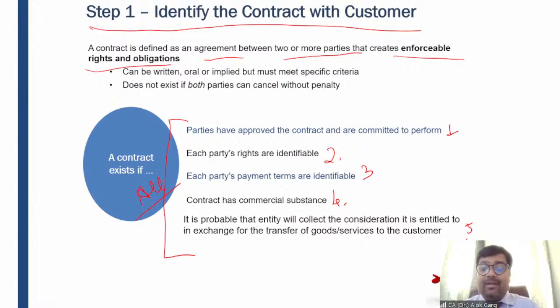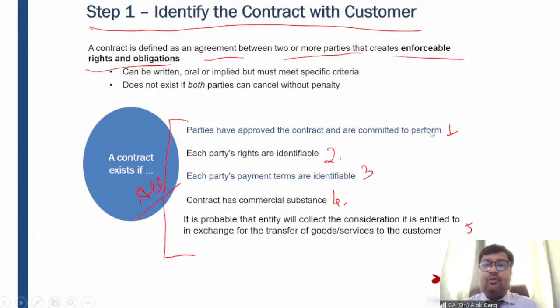It is probable. It means if I'm dealing with a customer who is bankrupt and there is no probability for recovery, can I say that it is a contract with the customer? I cannot say that this is a contract with the customer until and unless the probability of recovery will be there. And if you remember the definition of the customer, we have told you customer is a party who obtains goods or services which is an outcome of the entity's ordinary course of business in exchange for a consideration. If the consideration is not probable, that is not a contract within the purview of Ind AS 115.